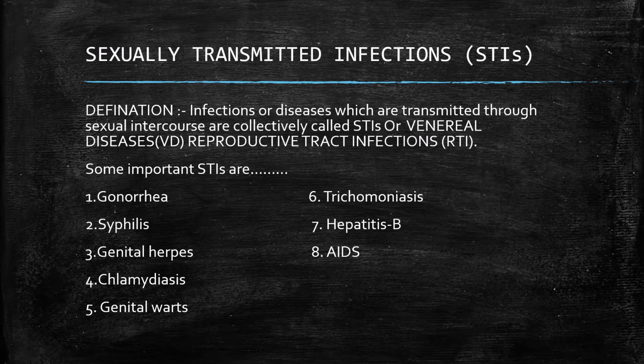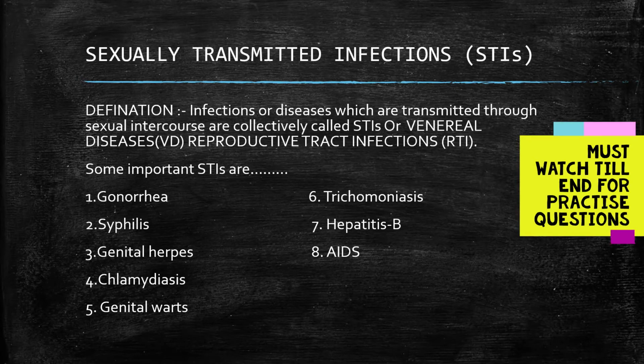The second topic today is sexually transmitted infection. We know all these infections by the name of STDs. This is sexually transmitted infections that we call STIs. Now how are we going to define it? It is an infection or disease which is transmitted through sexual intercourse, collectively called STIs.